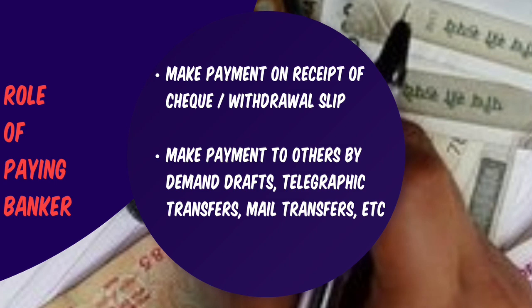So until the ownership issue is settled, the banker will be prevented from paying money from the account of the customer. So if there is an injunction which is issued by the court, then the bank has to freeze the money that is lying in the account of the customer and not make any payment from such a bank account.